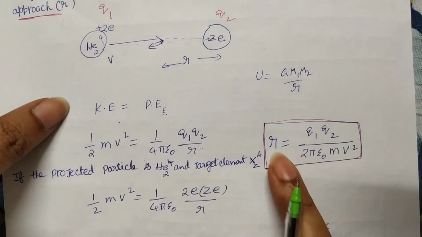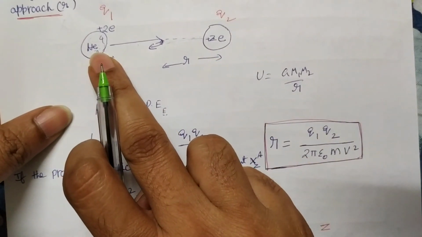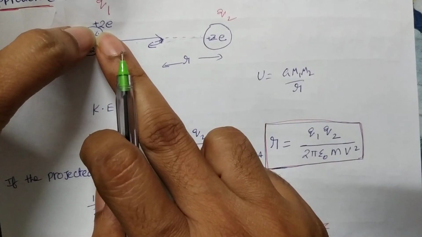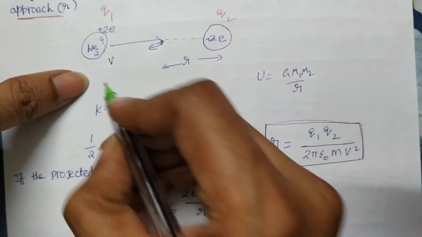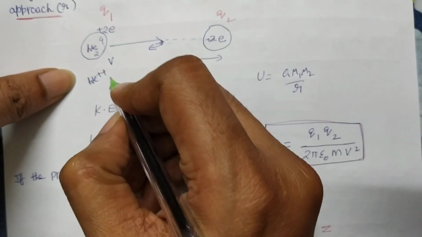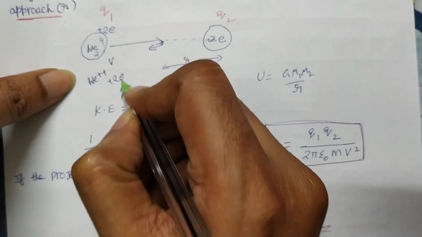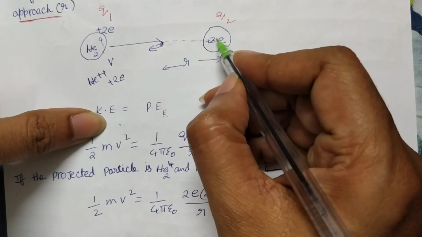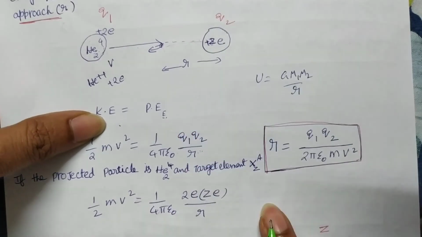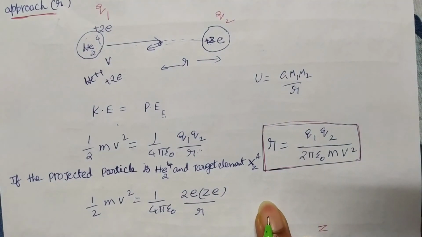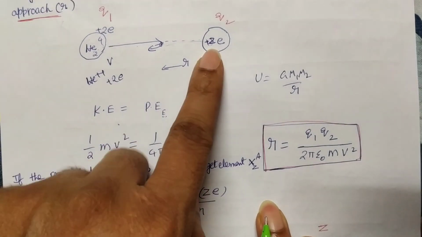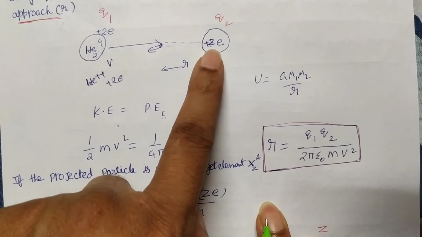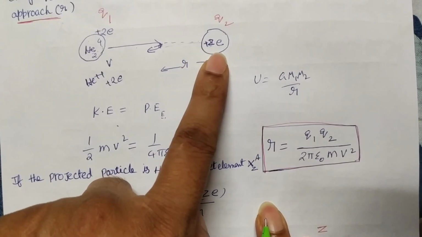Suppose in the same case, instead of this particle, if you take an alpha particle, what is the charge? Q1 is equal to plus 2e. Why? Because two positive charges are there. Alpha particle means He plus plus. So it is having charge plus 2e. And this nucleus has atomic number Z. So what is the positive charge inside? That is plus Ze. Why? Because Z number of protons are there. Of course, A minus Z number of neutrons are there inside the nucleus, but those are not having any charge. So only charge is there because of protons. So plus Ze charge is there.